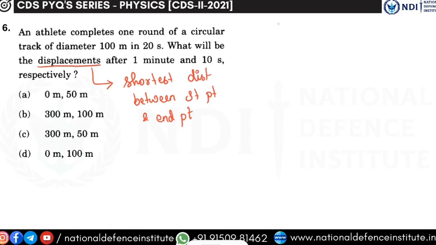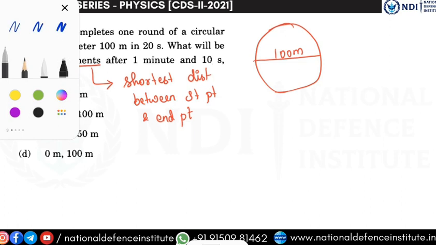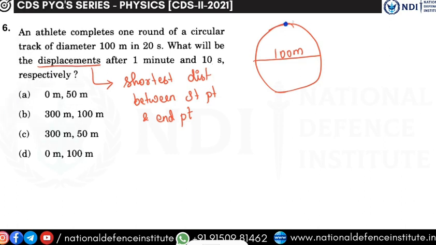Now we are having a circular track. That track is having a diameter of 100 meters, and an athlete is completing one round in 20 seconds. So, let us assume the athlete is starting from the point A over here, he goes around the track. This is the path taken by the athlete, he comes around and he stops at A. This is called one round. If he is returning to the starting point itself, then that is called your one round.